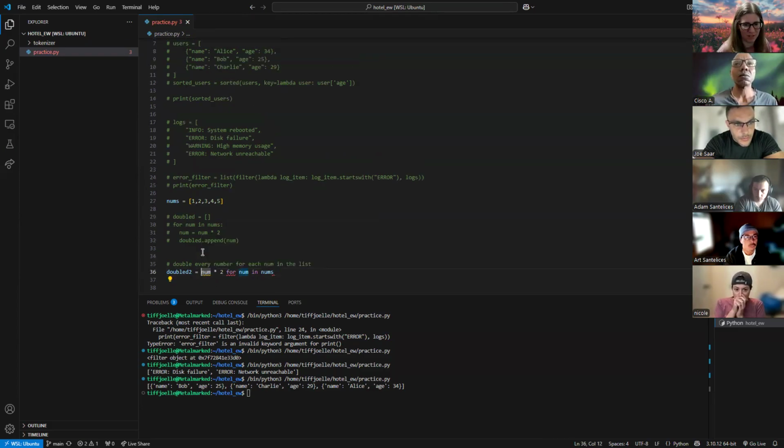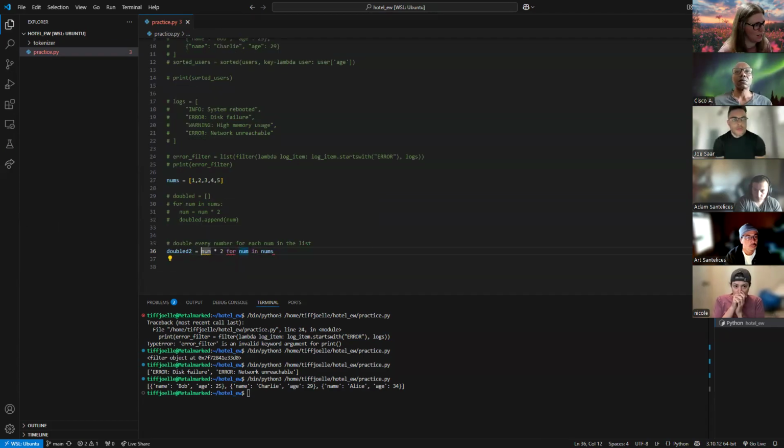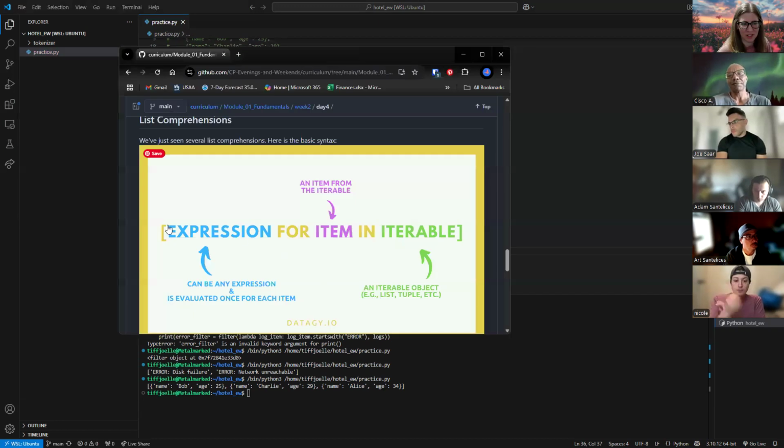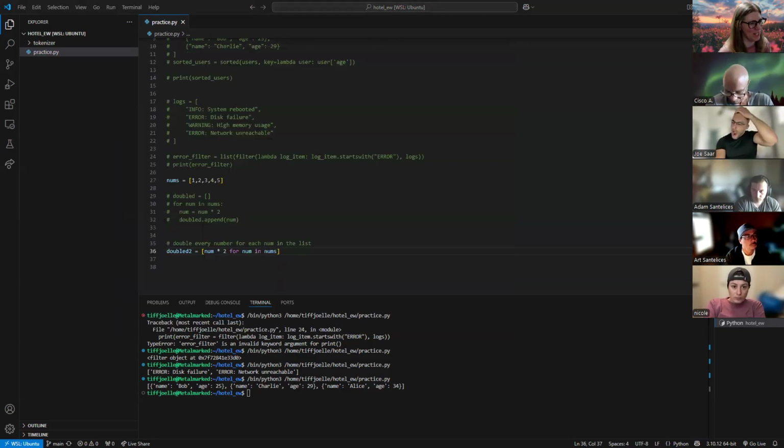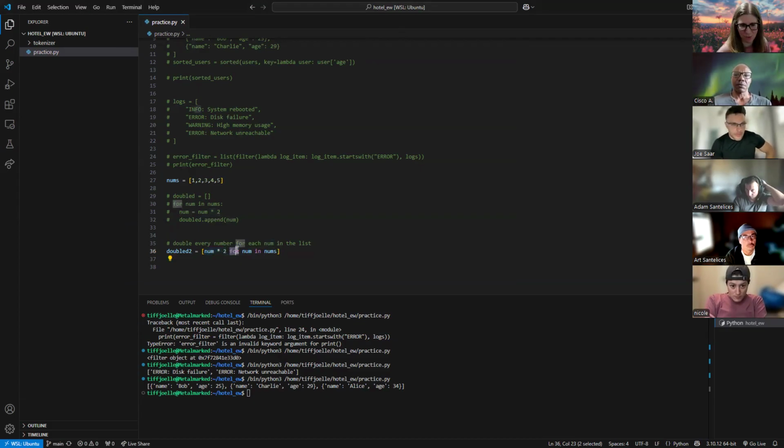Oh, okay. List comprehension. Very important thing that I left out is brackets. Yep, square brackets. We see that again in this picture: square bracket, an expression for an item in an iterable, square bracket. That's why we have that nice picture. So this is going to be our expression: double every number for each number in numbers.